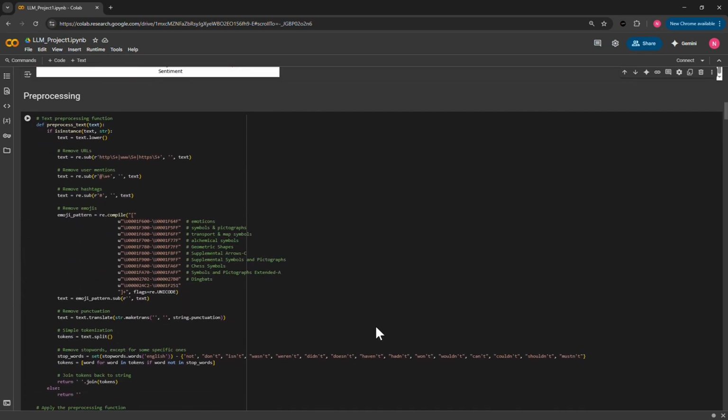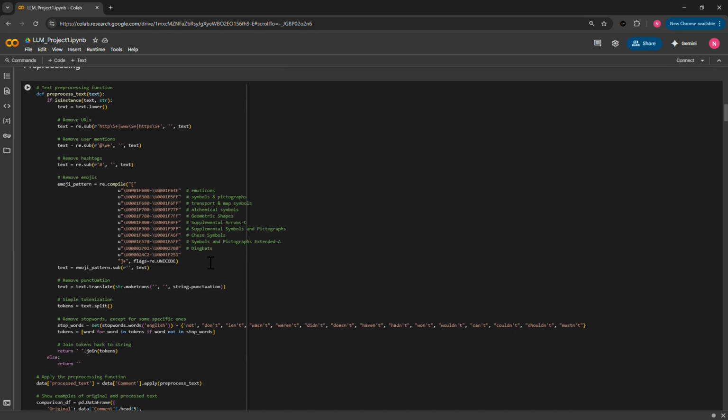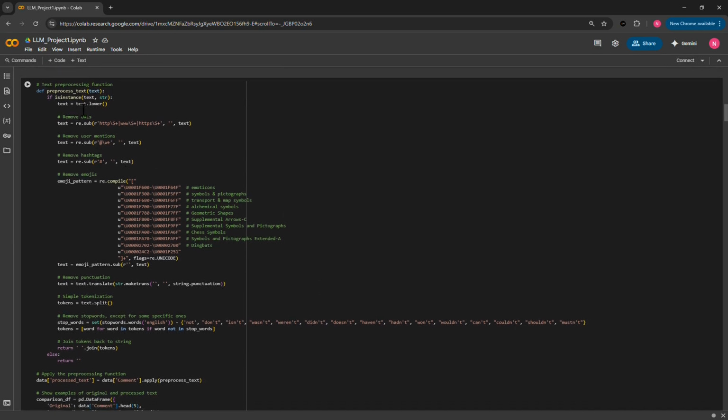So here's our function we made just to pre-process our text. Some of the things we did were removing URLs, user mentions, emojis, punctuation, and then we tokenized it. And here we removed stop words, but we took out some specific cases. We left them in actually, such as not, don't, wasn't, didn't. These are pretty important to some comments we noticed, so we left them in.